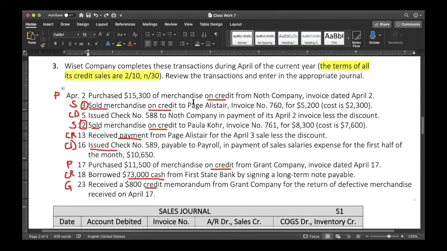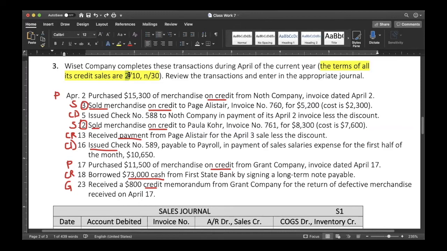The next journal we're going to be doing is the cash receipts journal. On the 13th, we received payment from Paige Alastair from the April 3rd sale, less the discount. Be mindful that on the 3rd, we did sell merchandise to Paige Alastair, and credit terms are 2/10, n/30 for everyone. It's the 13th. They did pay within 10 days. Paige owed us 5,200, but there is a discount of 2%. So keep that in mind.